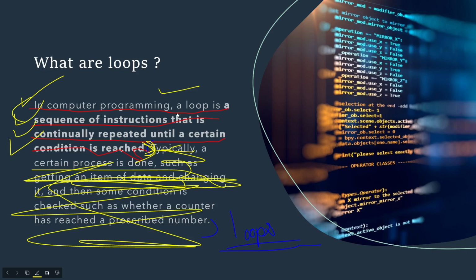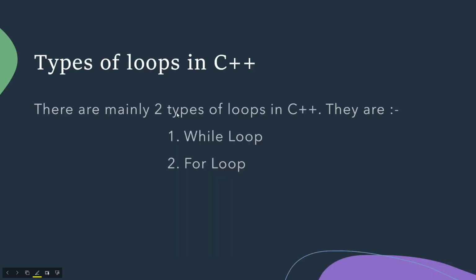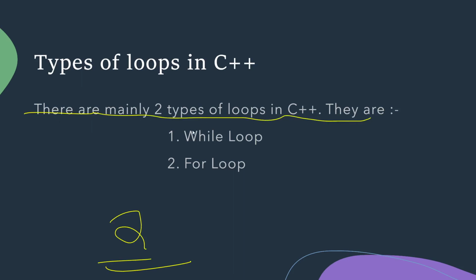All right, guys. So I hope you understood what loops are and where they can be used. Now there are different types of loops in C++, and not only in C++, but mainly in all programming languages. There are two types of loops. So there are mainly two types of loops in C++. They are the while loop and the for loop.